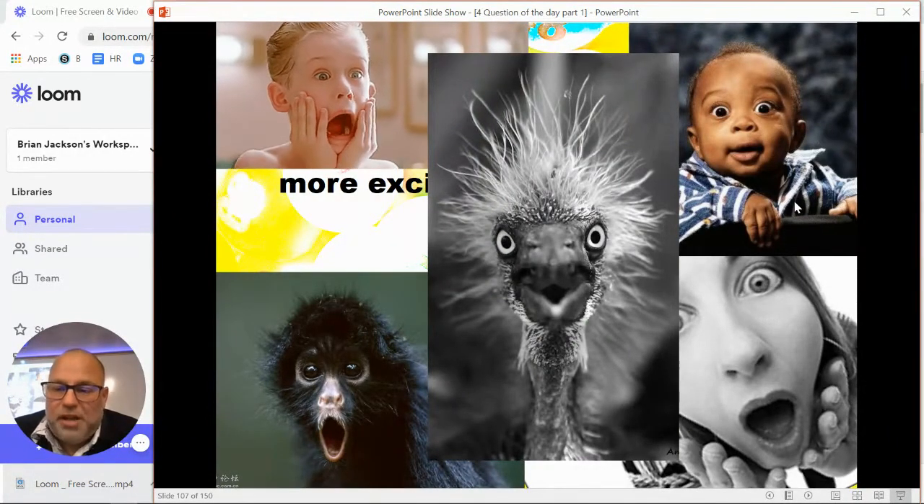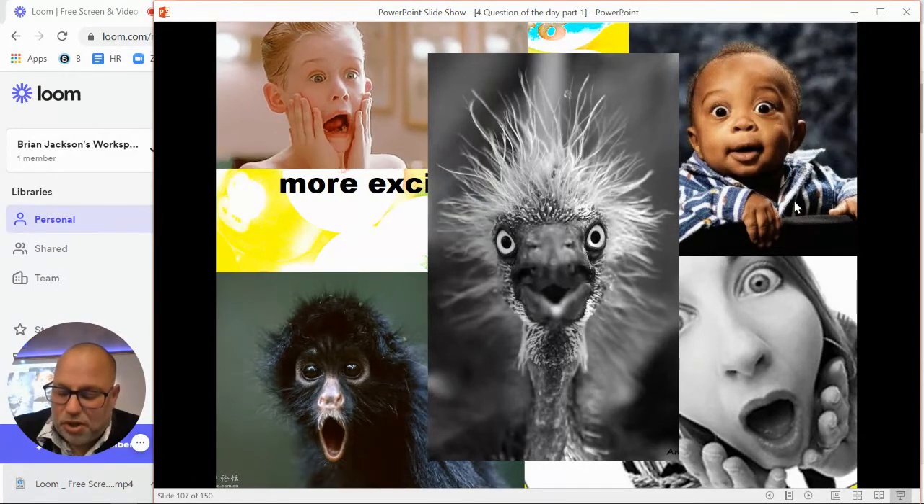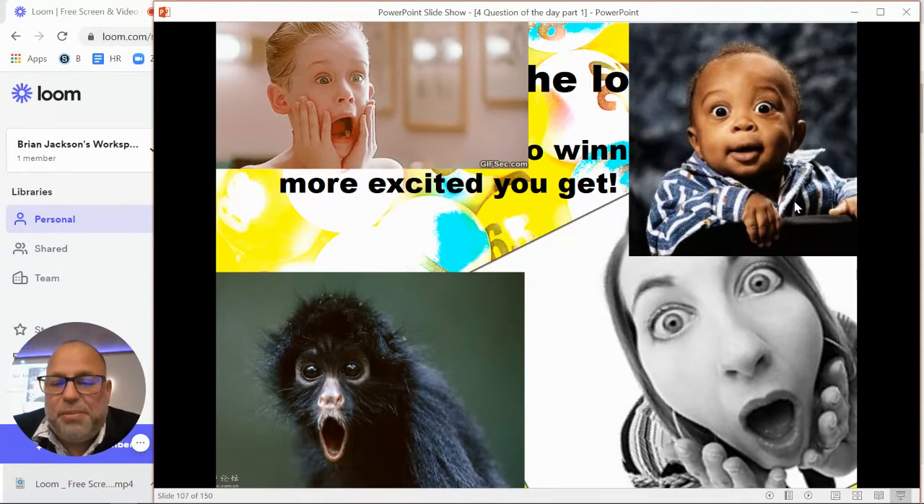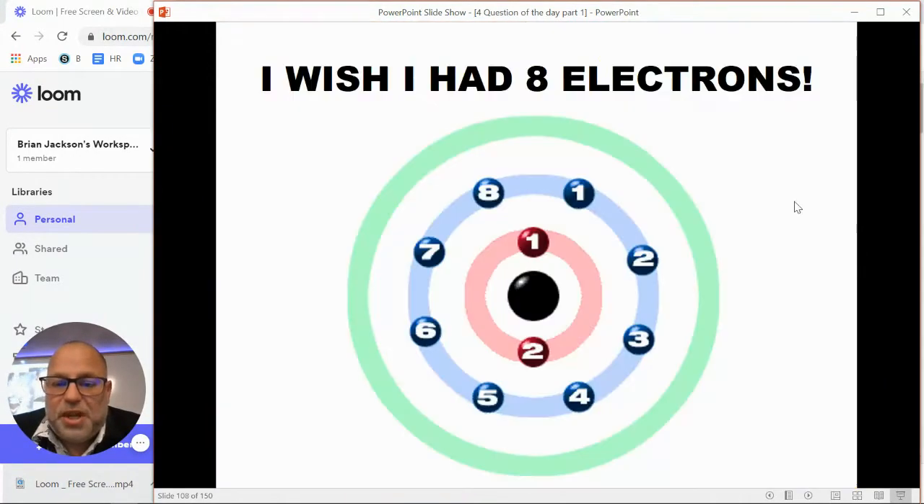Well, that's those elements that have 6 or 7 valence electrons. They are so close. They're so close to having the complete number that they just don't even know what to do themselves. So they want to have 8 valence electrons.